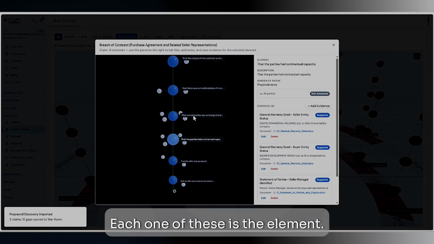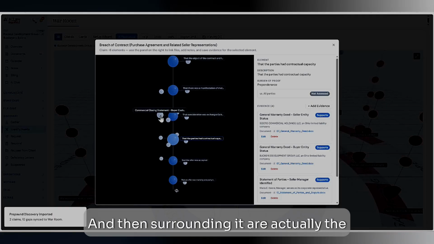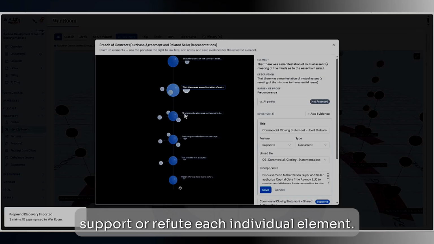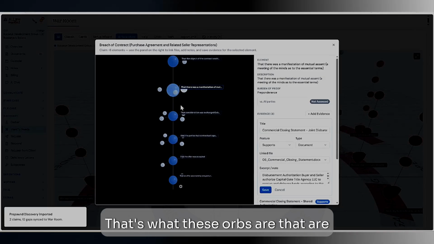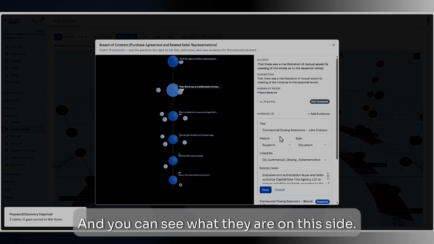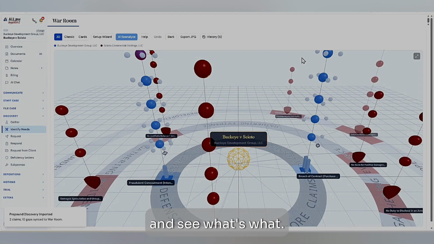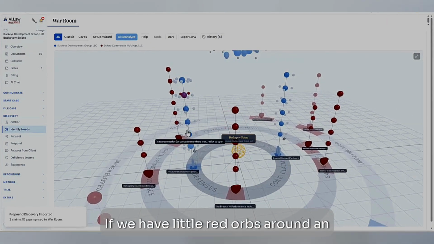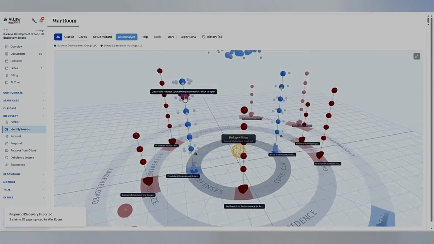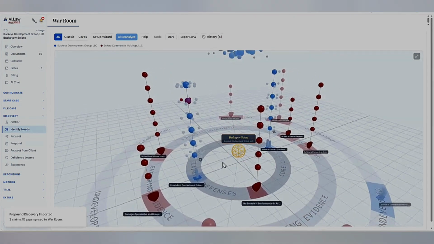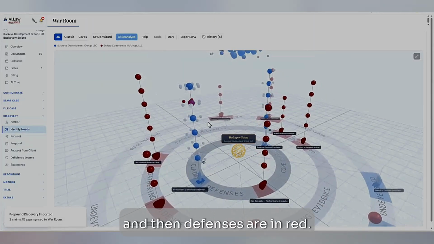Each one of these is an element, and surrounding it are the documents, the files within the system that support or refute each individual element. That's what these orbs swirling around are, and you can see what they are on this side. You can click right into them and see what's what. Blue is our complaints. If we have little red orbs around an element, that might mean it supports the other side, or it's not sure that it completely supports the plaintiff, and then defenses are in red.